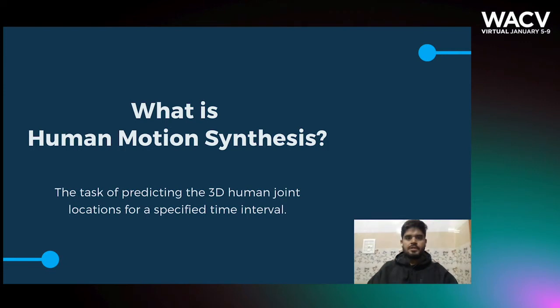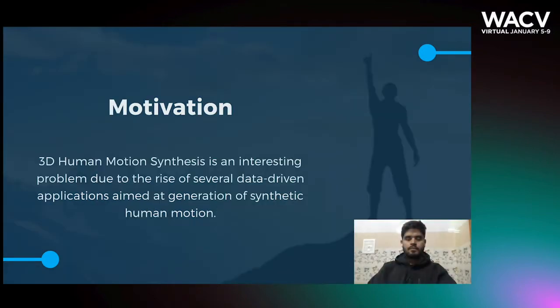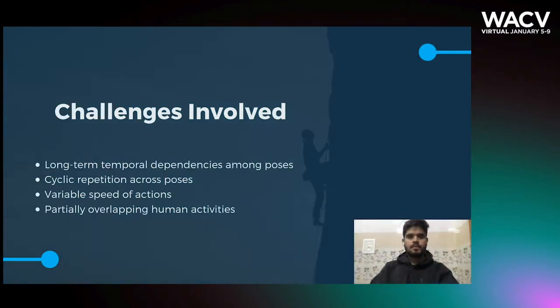Human motion synthesis is the task of predicting 3D human joint locations for a specified time interval. 3D human motion synthesis is an interesting problem due to the rise of several data-driven applications aimed at the generation of synthetic human motion. There are several challenges involved in this task such as long-term temporal dependencies among poses, cyclic repetition across poses, variable speed of actions, and partially overlapping human activities.